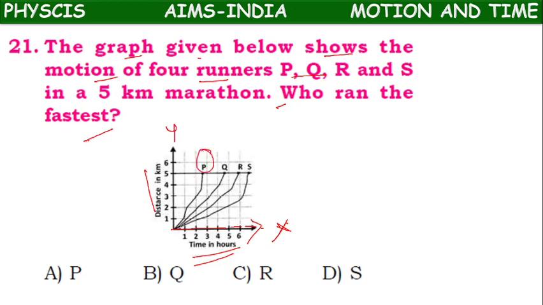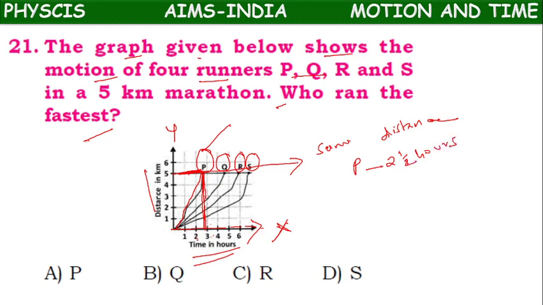So person P. This is the y coordinate, this is the x coordinate. Means all four of them reached the same distance. But time taken by P is between 2 and 3, approximately 2.5 hours.